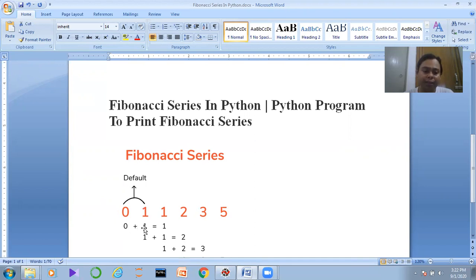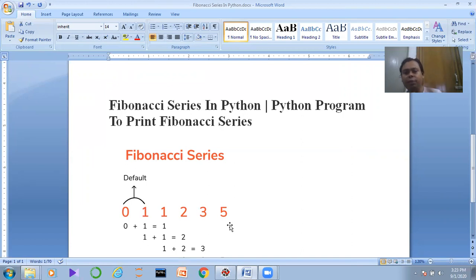Now I want to add this 1 and this particular 1 also. This one will be added, then 1 plus 1, 2 will be coming in the picture. I want to add this number and this number again, then 1 plus 2, 3 is coming in the picture. Then we have 3 and 2, 3 plus 2 is coming in the picture, which is 5. So that is our Fibonacci series.